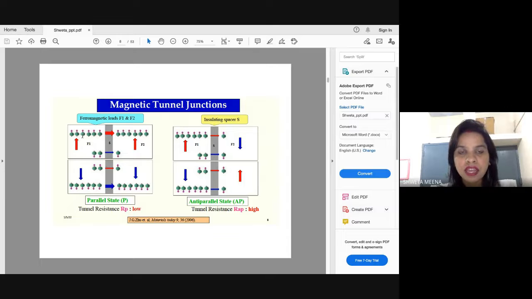So when I'm sending, spin up is basically seen as information being transmitted as 1, and spin down is seen as information being transmitted as 0. Okay, fine. So if I am transmitting spin up from here, the moment it enters my spacer or this layer, its orientation should not change. Second, it should be able to retain its spin in the same way as it was here through longer distances.